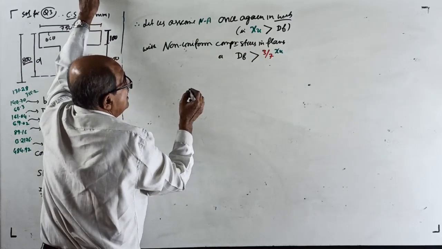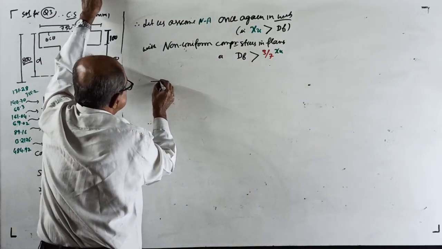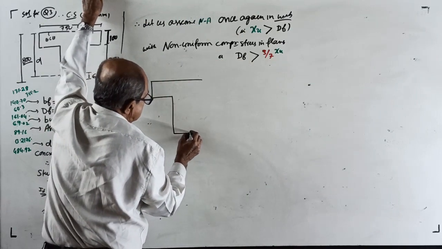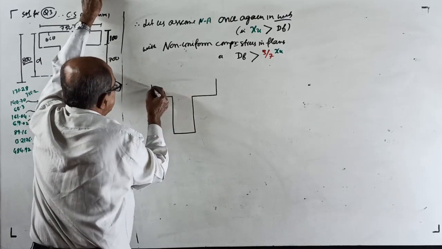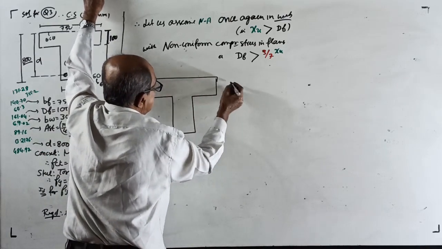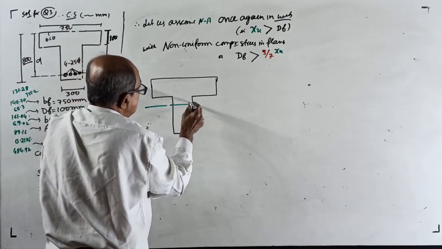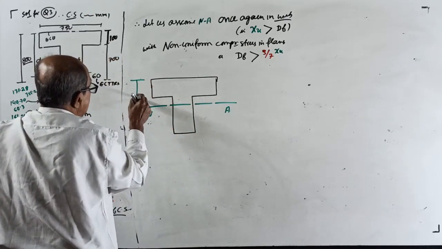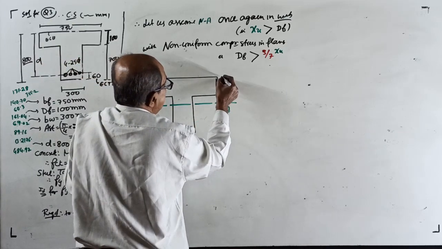I explained this for so much time. If you want, write a sketch here, just to understand. It's a thick flange I want to understand. Neutral axis in the web only. XU, this is DF.